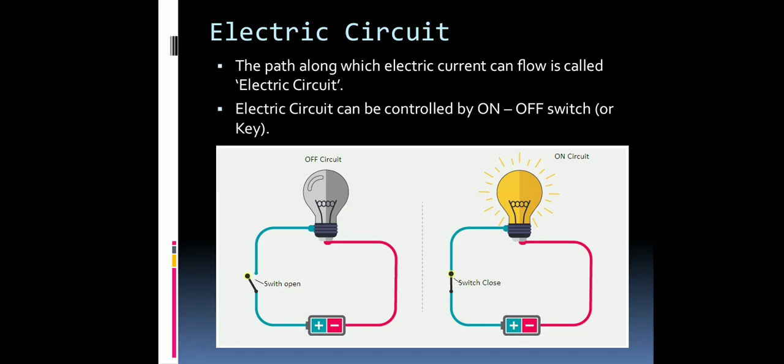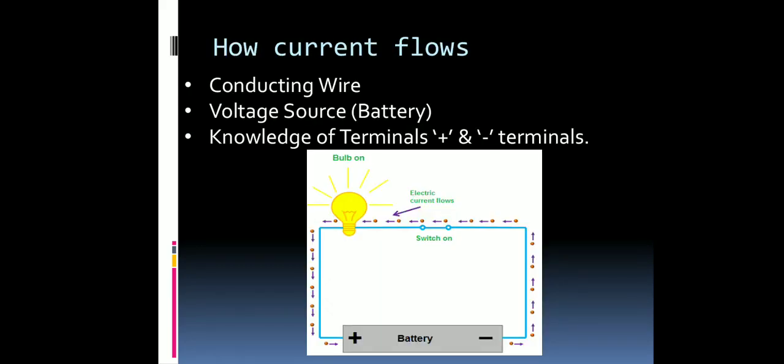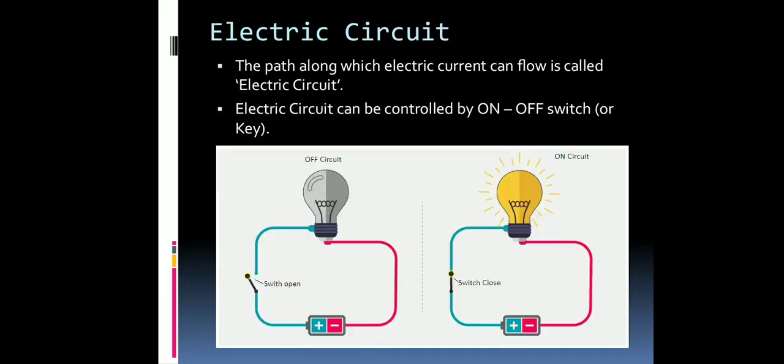Tomorrow we will discuss what an electric circuit is. Let me give you some idea. The arrangement which we did in these two previous slides, this arrangement of battery, wire, switch, and bulb, scientists have given it a name, which is called an electric circuit. So tomorrow we will discuss what an electric circuit is, what the components are, and what the signs are which are used to represent them. Scientists have made some standard signs and symbols to represent electric circuits. Tomorrow we will discuss all these things in great detail.